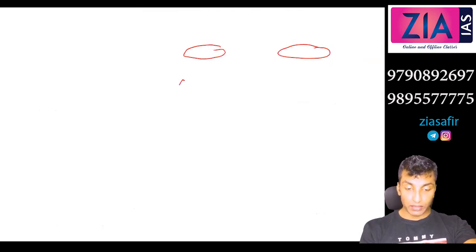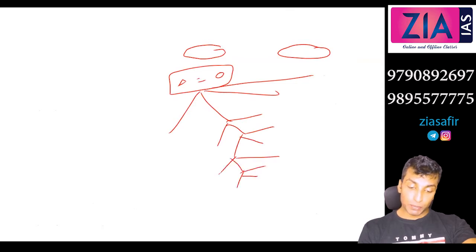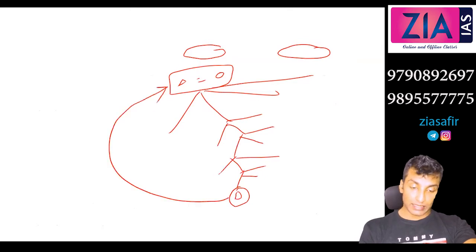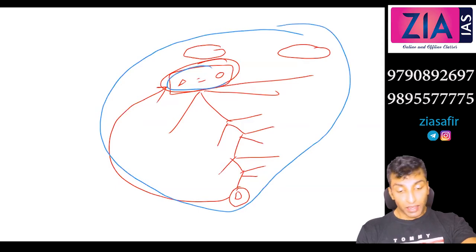For example, this is the first person. Then from that a lot of people emerged. From here also family, from here also further family, from here also different families. But this person, if he is tracing the identity from this common ancestor, then his kin group is actually this entire people, right? All these are considering him as the descent or the common ancestor. Then all these are related.